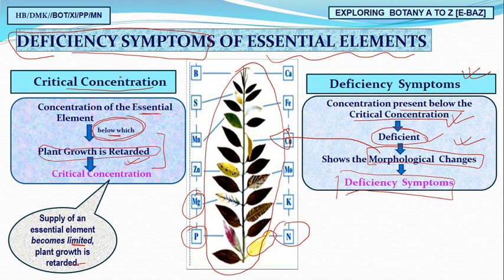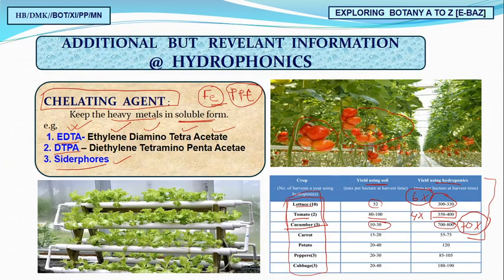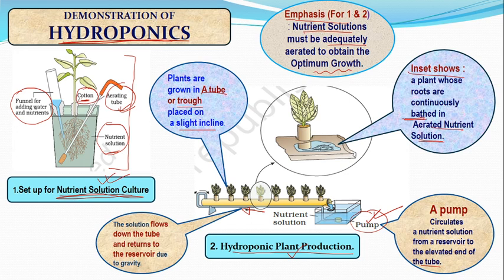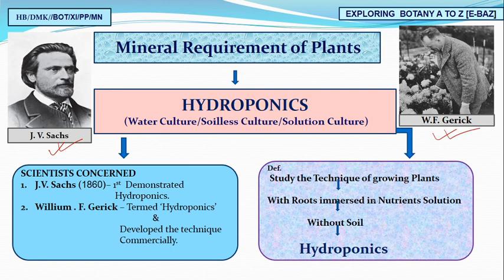Critical concentration means the concentration below the essential concentration, and a deficiency symptom means below the critical concentration, which appears as a morphological change. Chelating agents make heavy metals soluble, for example EDTA, DTPA and siderophores. We also saw the very good advantages and significance of hydroponics, with a single plant, a number of plants, and tray culture. Two important scientists, Julius von Sachs and Arnon, commercialized hydroponics.